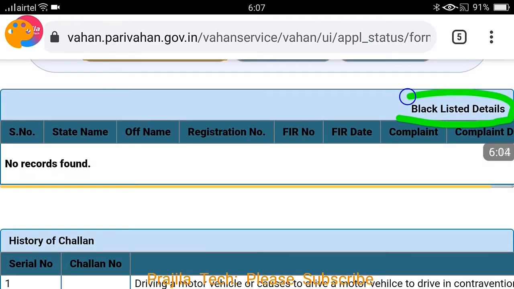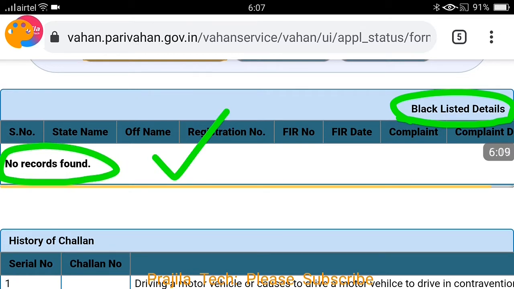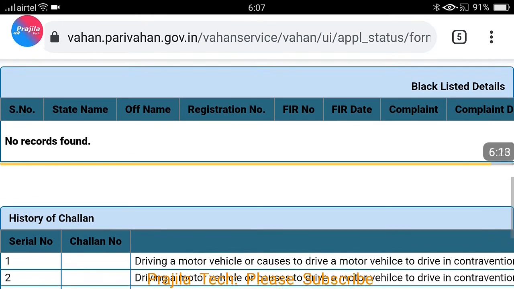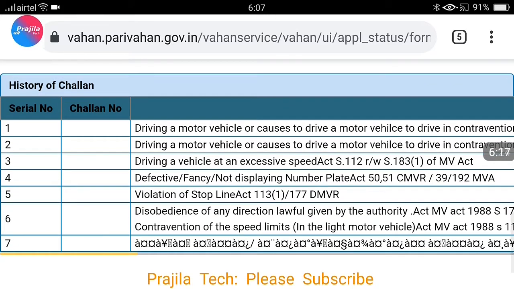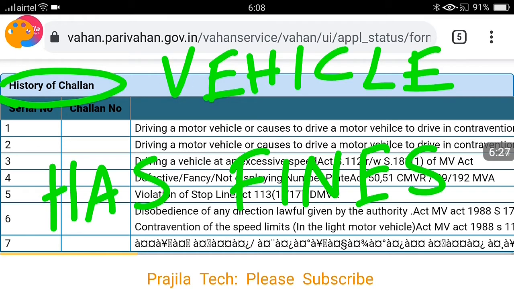I clicked on show details. You can see here blacklist, no record found. That means this vehicle is clear. It's not blacklisted by any authority, but it has challans against it. That means the driver would have made some mistakes. So that is coming under history of challan. All the history of this vehicle's fines will be showing here, dosto.